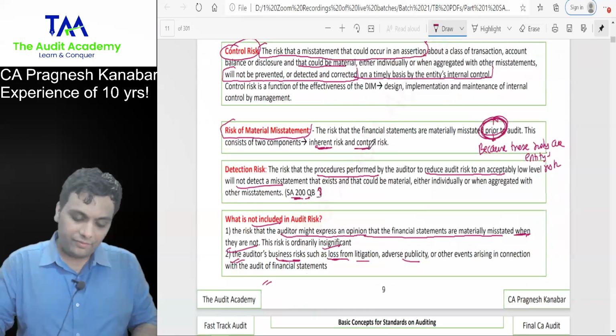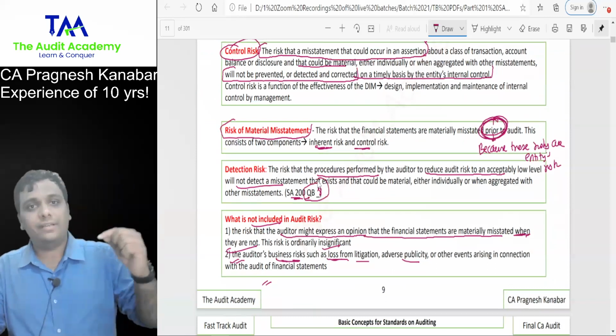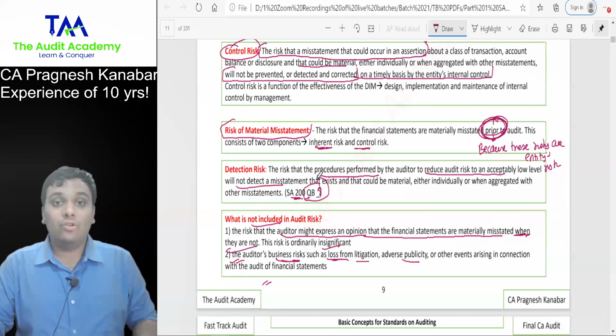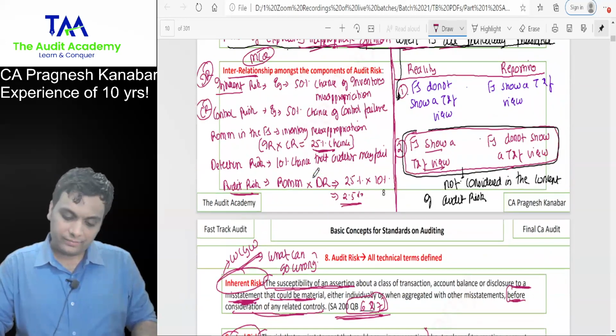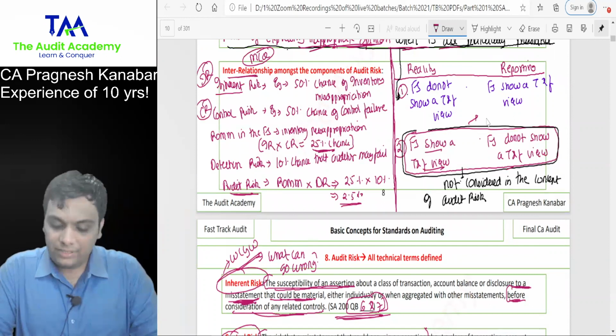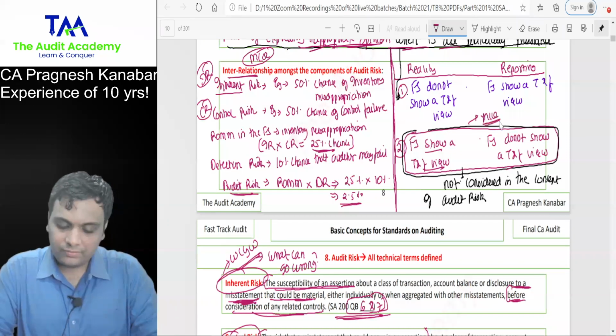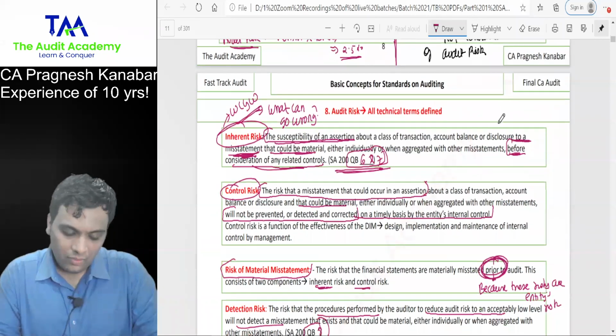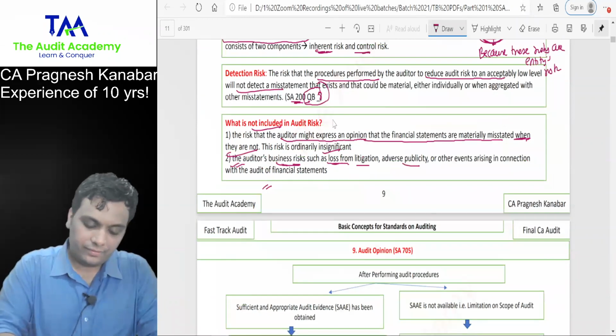One brief answer from detection risk, question 8 of essay 200. And what is not included in audit risk? This particular point is also your MCQ.